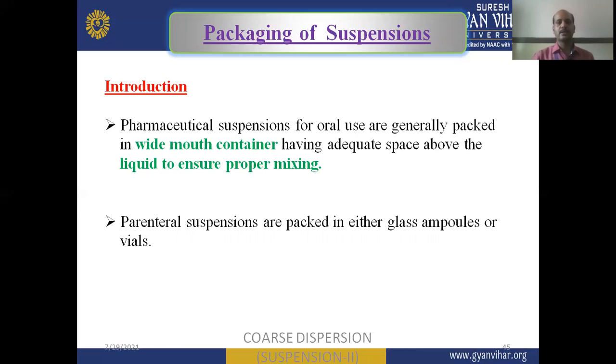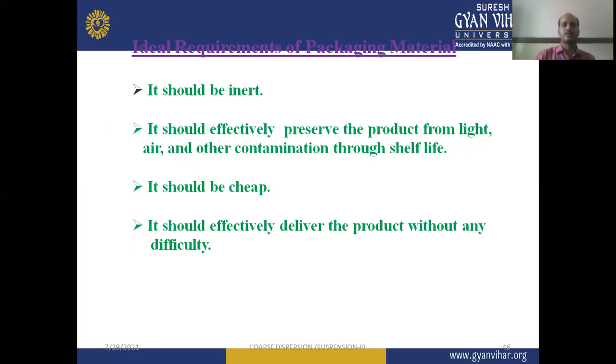As time increases, the suspended particles will collect at the bottom of the container. When we provide moderate or gentle shaking, they will again be dispersed, and the drug can be distributed throughout the dispersion medium and homogeneously distributed after shaking. Parenteral suspensions are packed in either glass ampoules or vials, which can be used for intramuscular as well as intravenous injections. Next, the ideal requirements for packaging material.